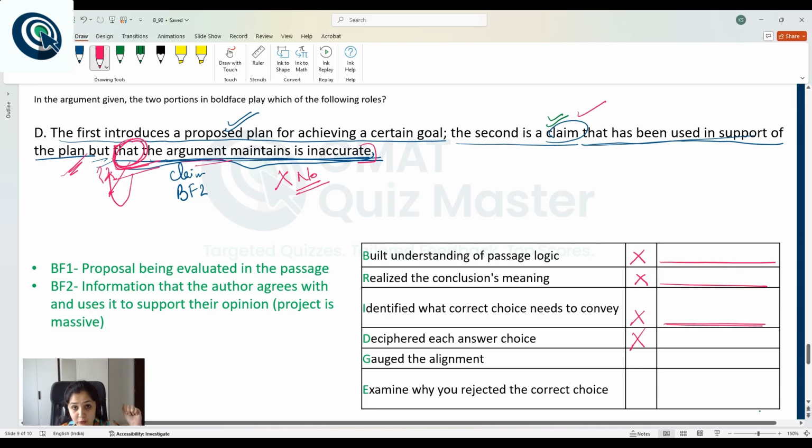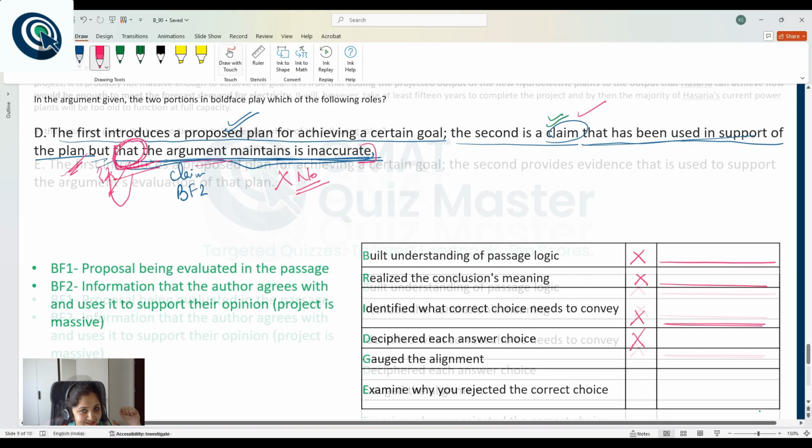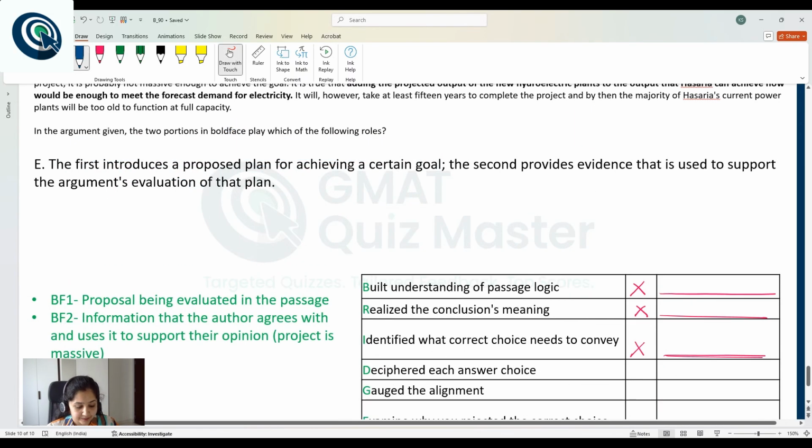With that, let's move to the correct answer choice, which is choice E. Choice E. The first introduces a proposed plan for achieving a certain goal. And that's correct. Boldface 1 does introduce a proposed plan for achieving a certain goal. The second provides evidence that is used to support the argument's evaluation of that plan.